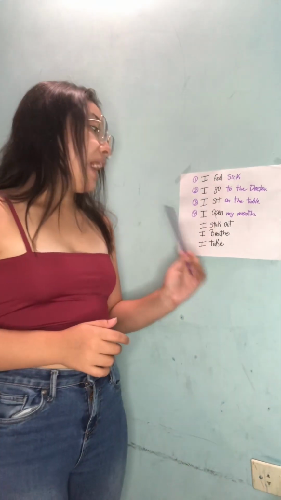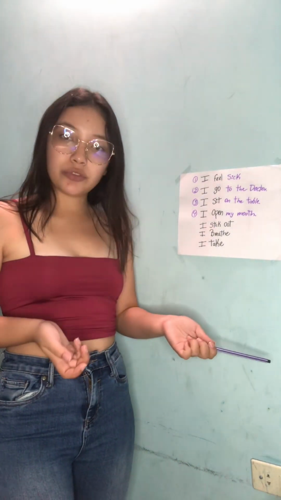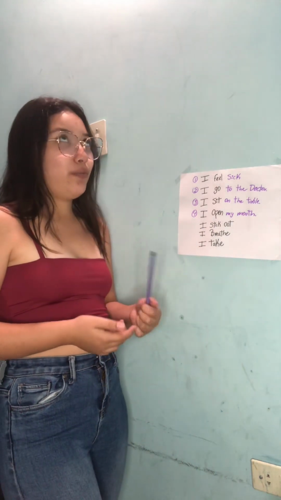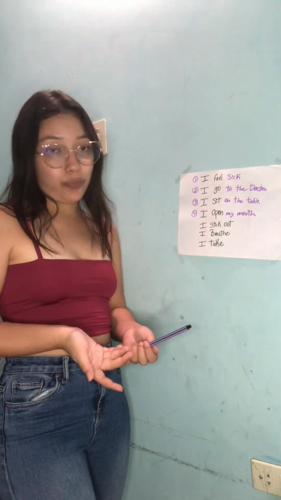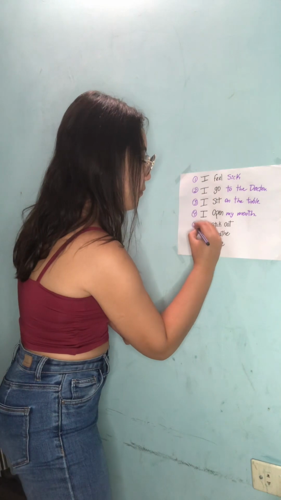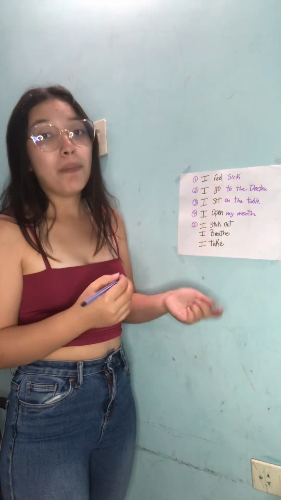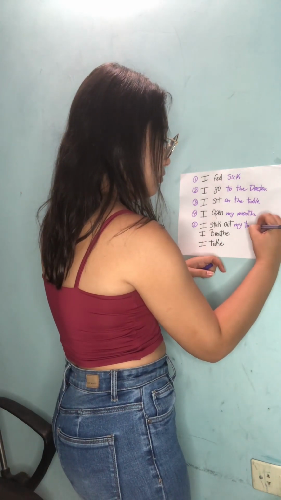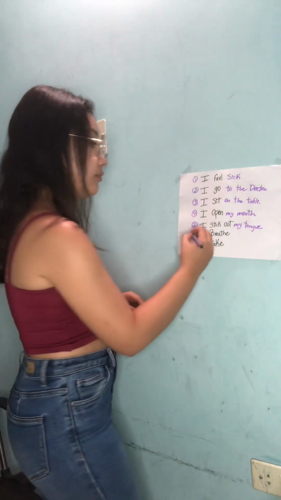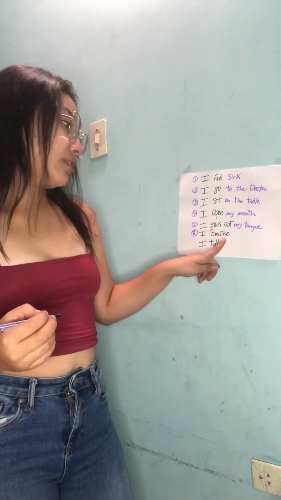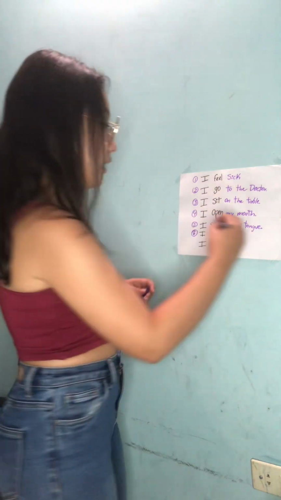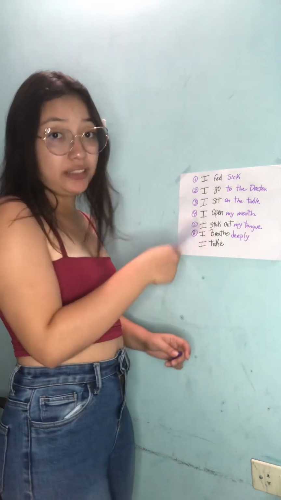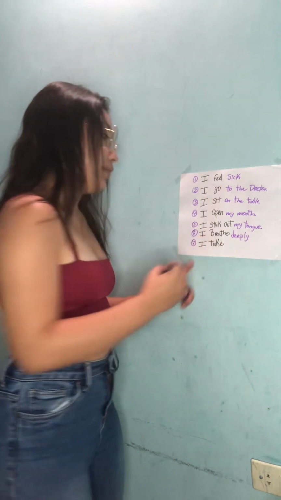Okay, 5. I stick out. What does stick out mean? Well, we have to know that, and if we don't know, the teacher can explain to me. So, 5. I stick out my tongue. Okay, 6. I breathe. I breathe deeply. And the last one in the list is I take.